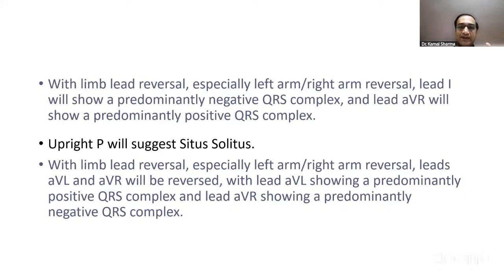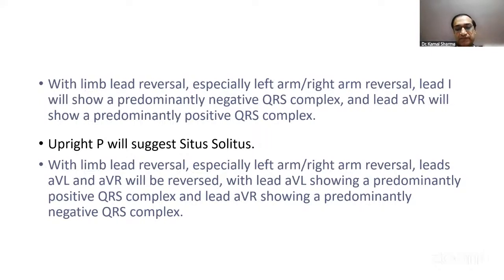So practically, you just look at the left arm, right arm reversal, you will predominantly show a negative QRS complex. Lead AVR will show a predominantly positive complex. Lead 1 will be negative, and that's how you recognize the arm reversal. The reverse polarity of 1 and AVR would suggest left arm, right arm reversal. In limb lead reversal, left arm, right arm reversal, leads AVR and AVL will be reversed. Whichever leads are interchanged, that's how you determine. And of course, V1 to V6, you'll have normal QRS progression. That's how you realize it's a limb lead reversal.